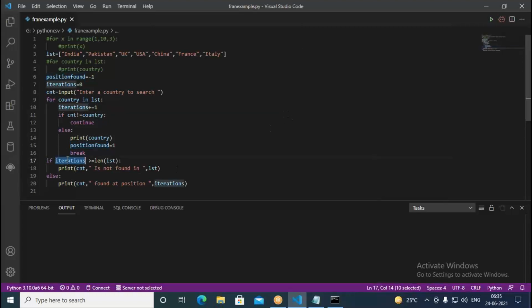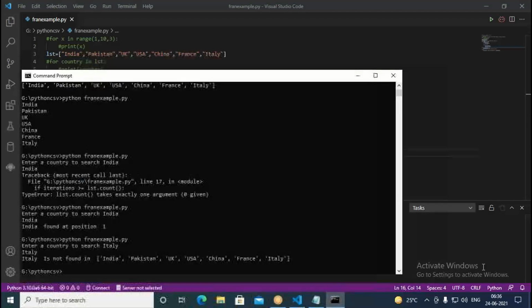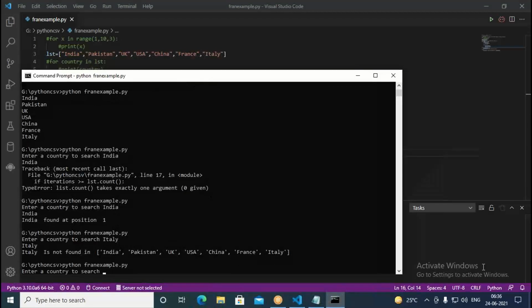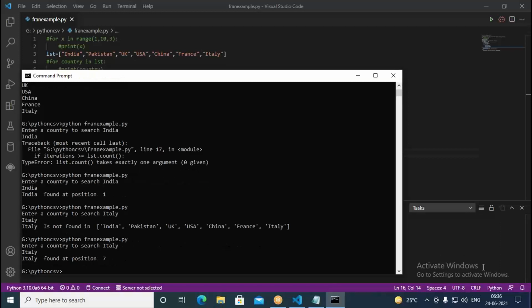Okay, so we put this equal to, if this equals -1, therefore it means what? It is not found. Else it is found, like this we can say. Now go to this one again and try this. What is the country? Italy. When I say Italy, it says found at position 1.